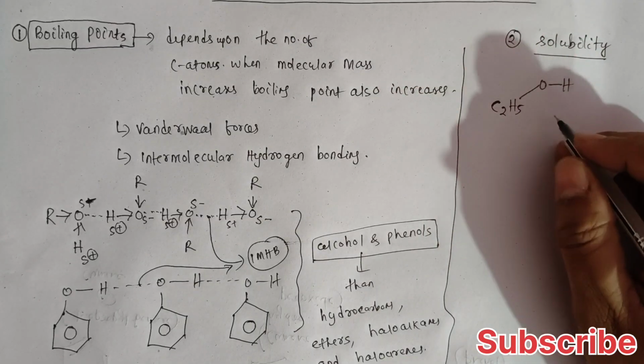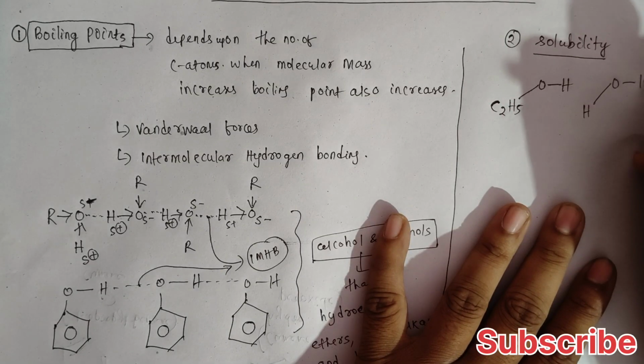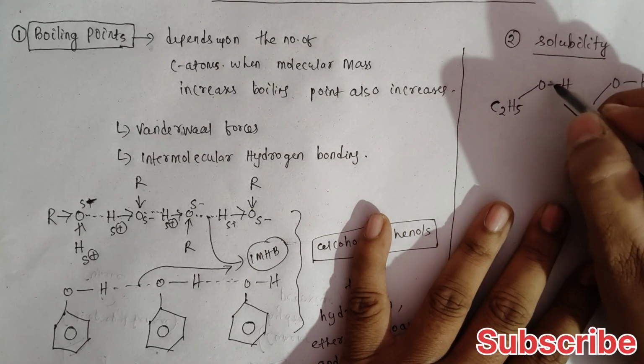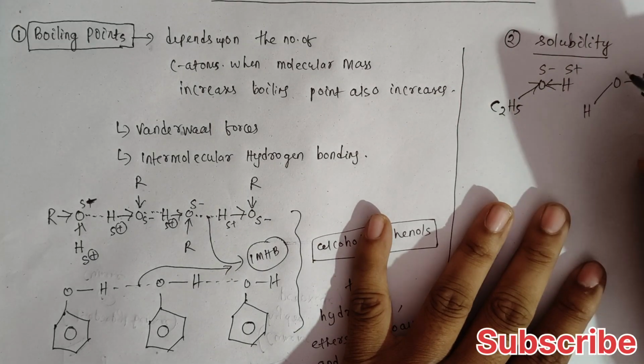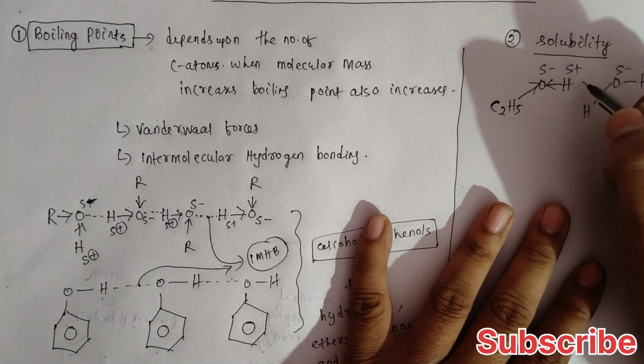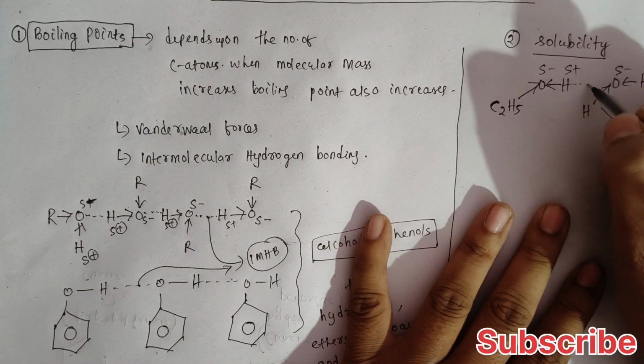Let me take a water molecule here. Oxygen attracts the electron pair, so it acquires a negative charge and hydrogen a positive charge. Like this, there is attraction between the positive and negative charges.